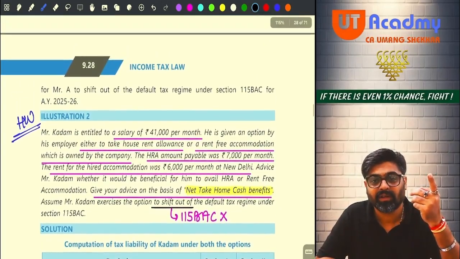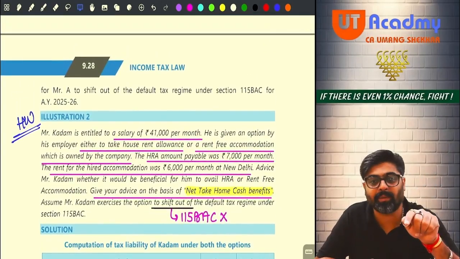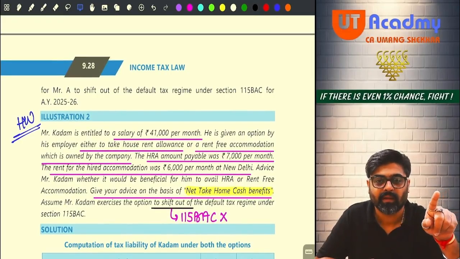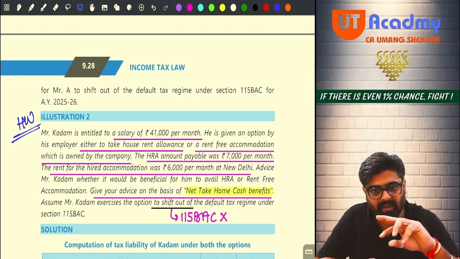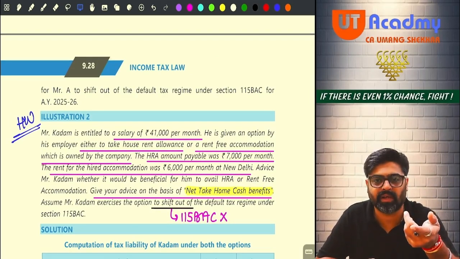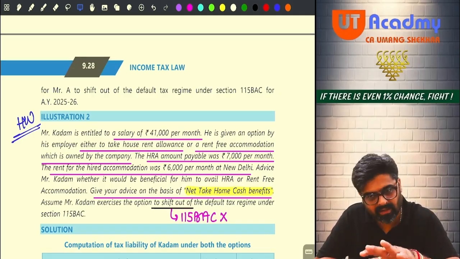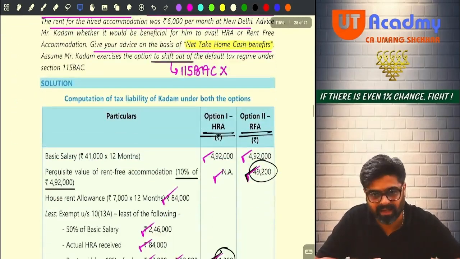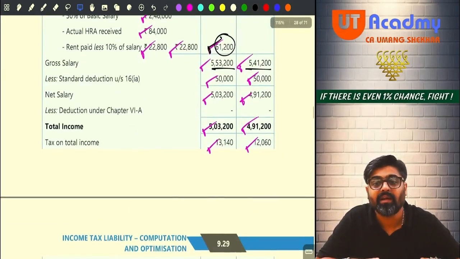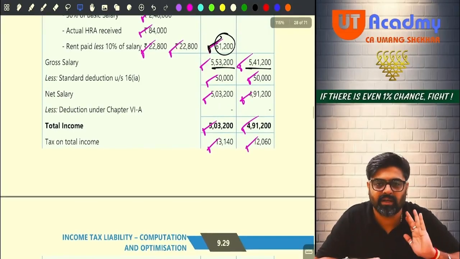But in the question paper, they are telling you that you are not following 115BAC, so my answer should also be revised accordingly, no? Here they are telling you that you are not following 115BAC. Hence, we are getting HRA exemption also and 50,000 standard deduction.